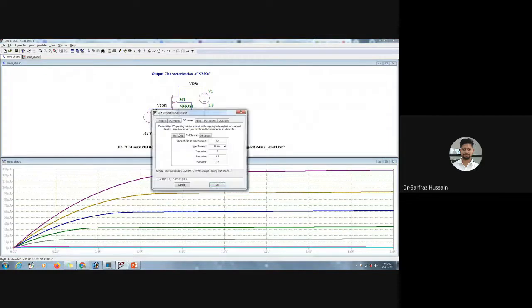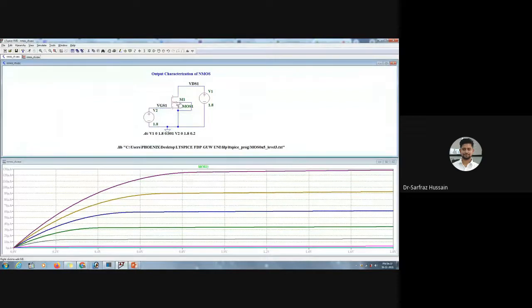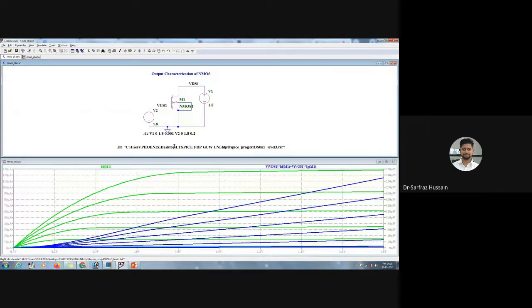Now let us see. If you want to find out the power for this one, you can press Alt. Then you will get this thermometer kind of symbol. When you bring your cursor to any of these models, press Alt and bring this to any of the parameters. If you bring this to this V1 voltage source, you'll get the power in V1. If you bring this to this NMOS, you will get the power in this device. If I click on this one, this will give me the power.